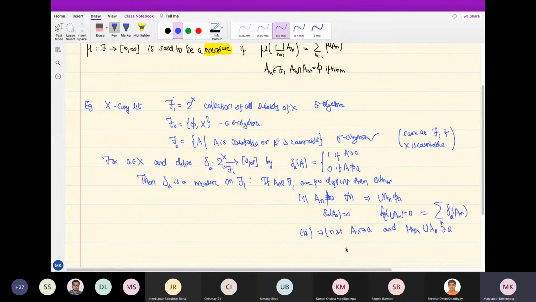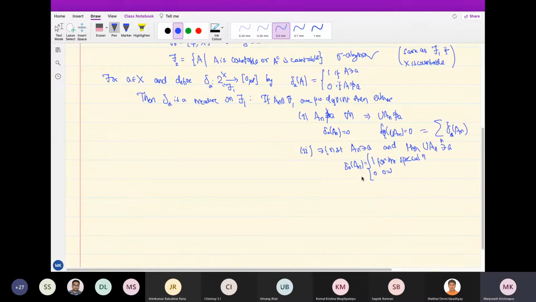So now what we know is that delta A of A_n is 1 for the special n, and zero otherwise. But delta A of the union of the A_n in this case is 1 because it contains A. So if you sum this, you get 1. So this is an example of a measure on F1. Is this example clear? What you are doing is putting all the mass, so to speak, at one point.